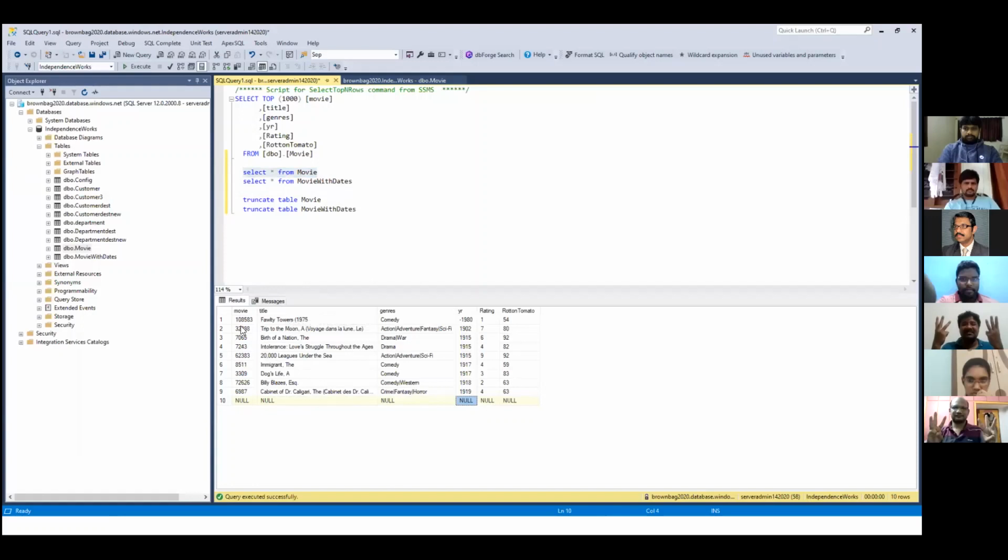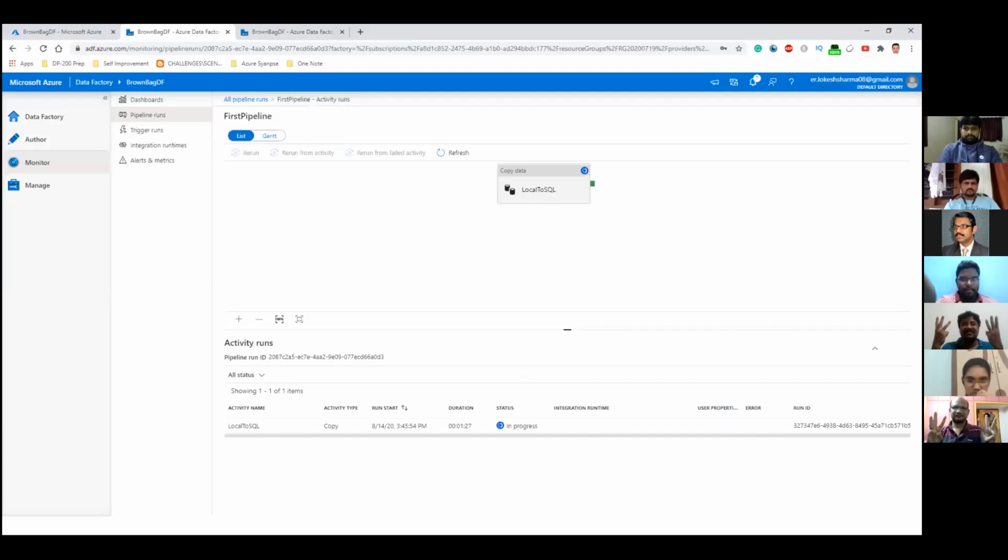But you can see that the values have been inserted nicely. There were 9 main rows, and all those rows have made their way into the target table. So this is how the pipeline is run. Now we have seen the data movement.